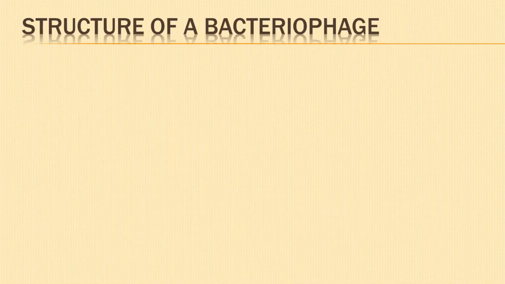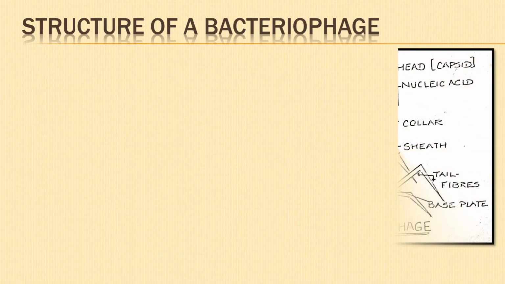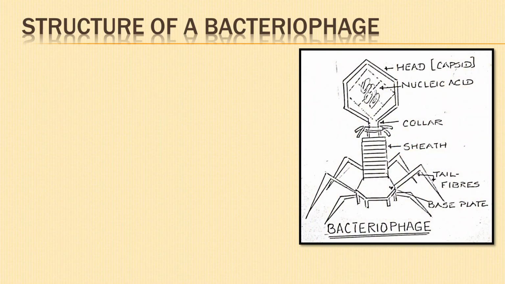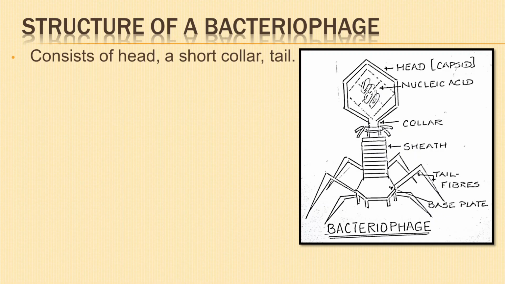Now, let us look into the structure of a bacteriophage. Bacteriophages, viruses that infect bacteria, consist of a head which may be spherical, ellipsoidal, or hexagonal in outline. It also has a short collar which is connected to a helical tail.